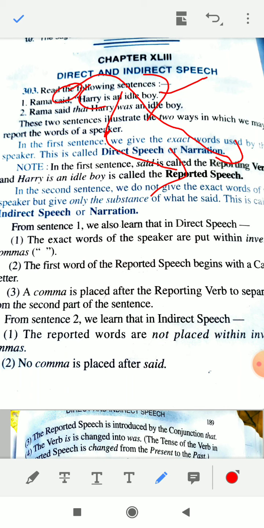Because in the changing of direct into indirect, these two things are very, very important. So you should know reporting verb क्या होता है, reported speech किसे कहते हैं. Again I am repeating, in the direct speech, whether it is said, says or will say, this will be your reporting verb, and whatever is written in the inverted commas is your reported speech. So please keep these two terms in your mind. Okay, let us proceed.